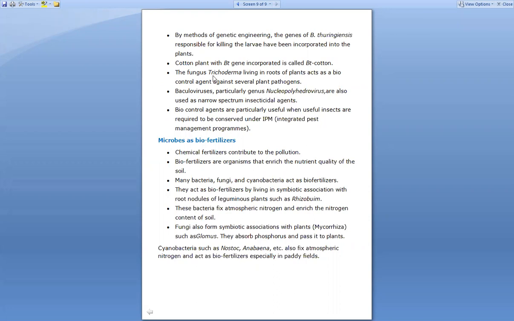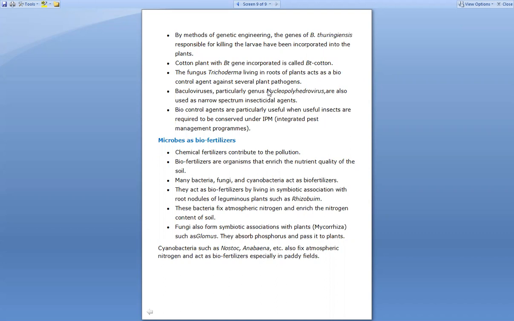So the fungus Trichoderma, which lives in the roots of plants, acts as a biocontrol agent against several plant pathogens. There are several plant pathogens. The most well-known pathogen is TMV, that is tobacco mosaic virus, right? Similarly, there are so many bacteria which infect plants, as well as some fungi. There are some other viruses also which infect the plants.